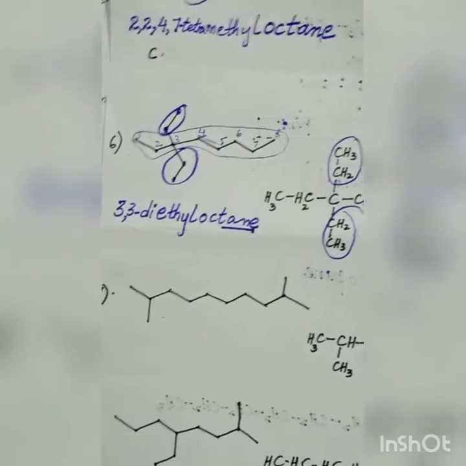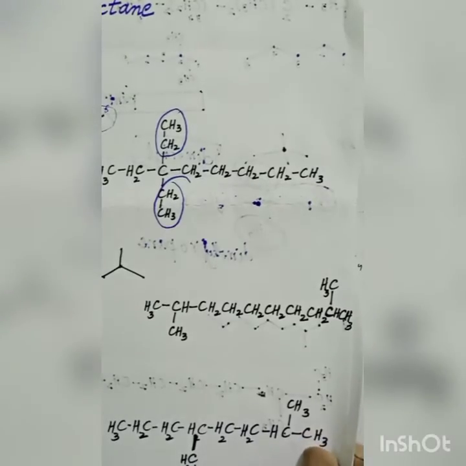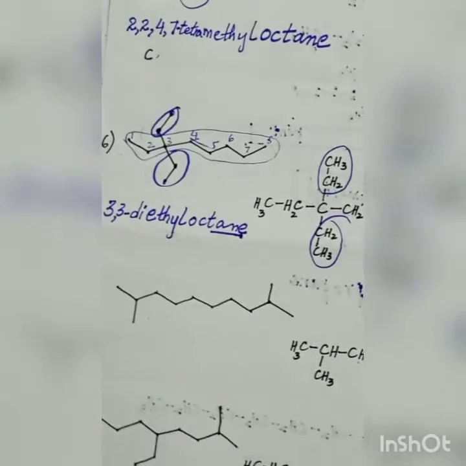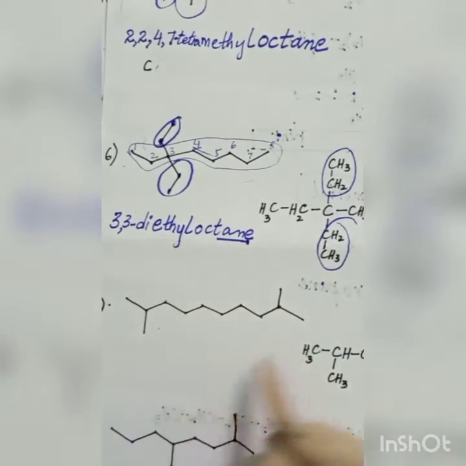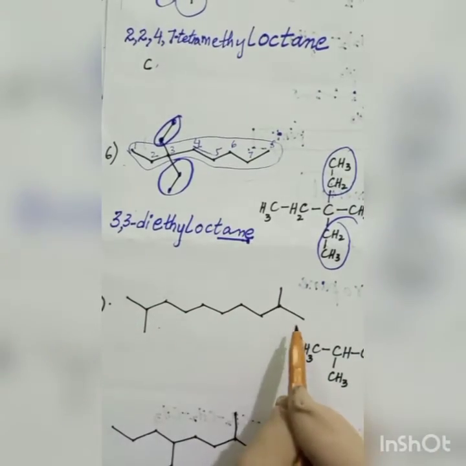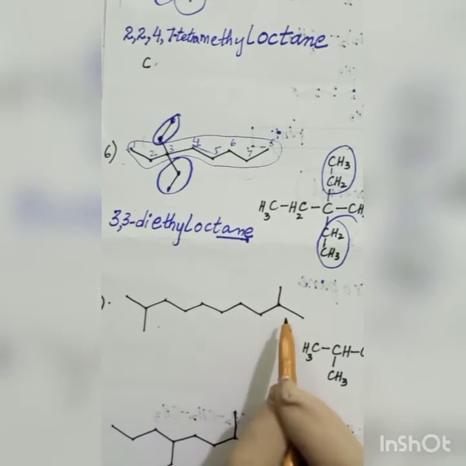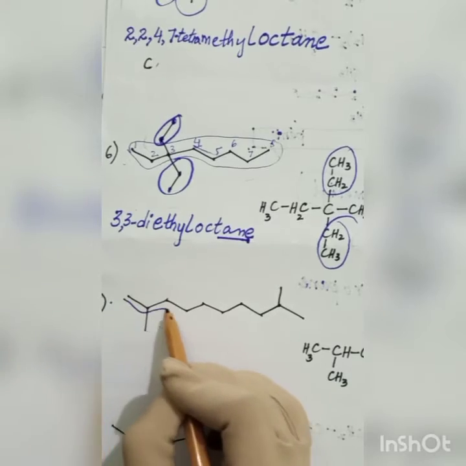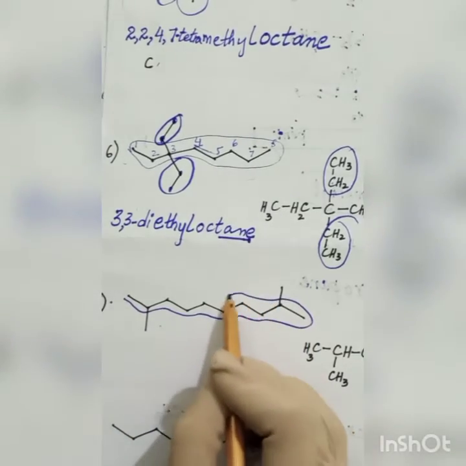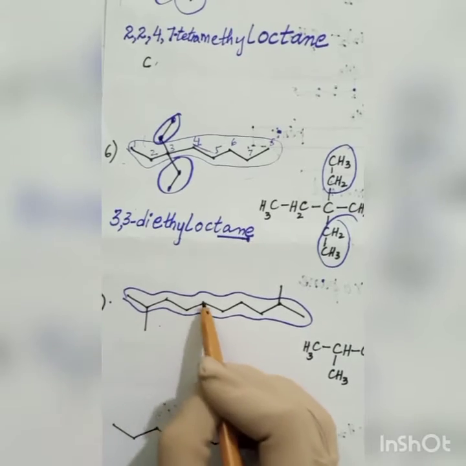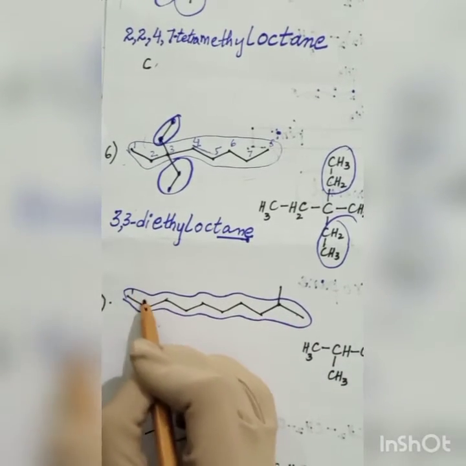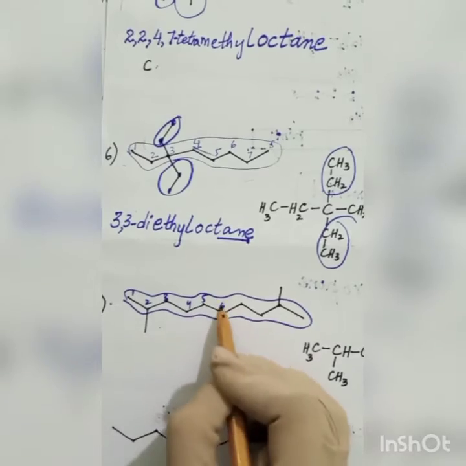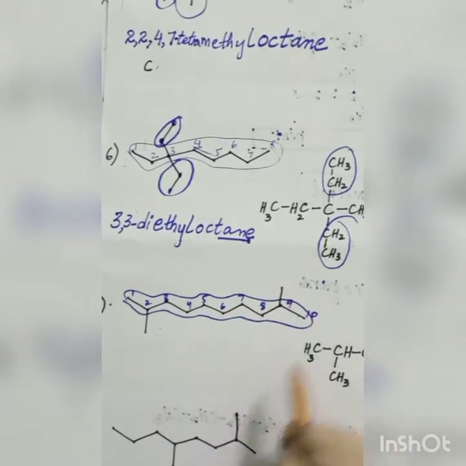Now coming to the next molecule, which is number 7. I have opened it up like this. It will take some time, so you can go for it. Which is the longest chain? It is simple to select any one of these because there is no complication. I can select this part as my longest chain. 1 2 3 4 5 6 7 8 9 10. 1 2 3 4 5 6 7 8 9 10.